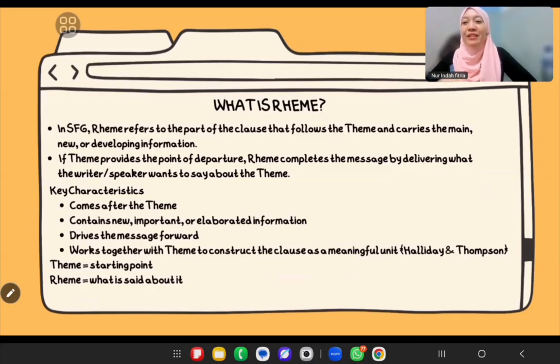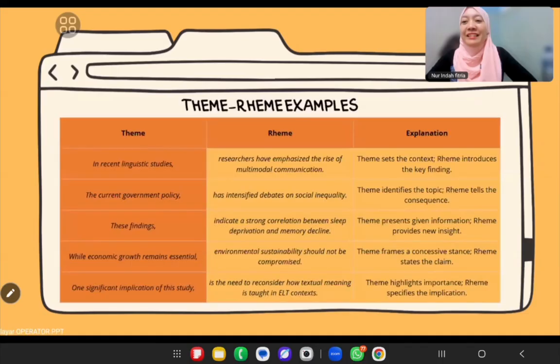Next slide, please. Okay, now let's look at some theme rheme examples. I'm showing a few sentences that demonstrate how writers choose what to put first, and how the rest of the clause develops the idea.